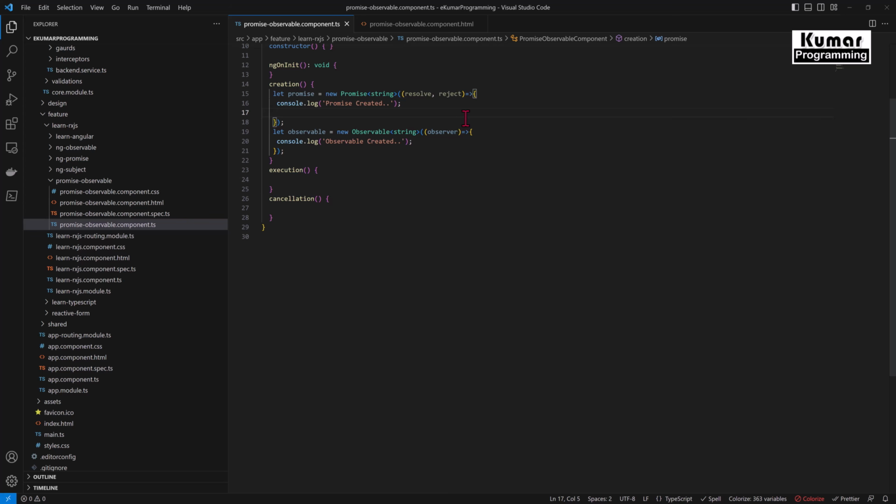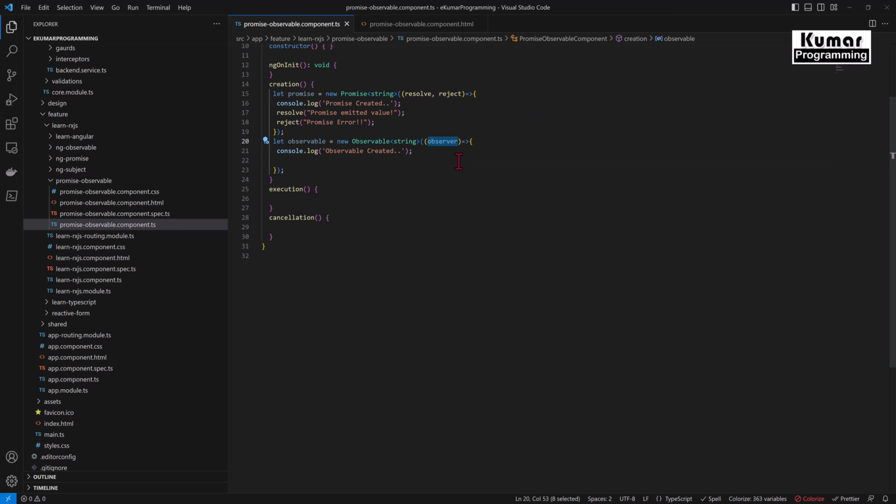Okay, so now here promise emitted value. Okay, and we will see the reject also, promise error. Now we will implement the callback function for observable.